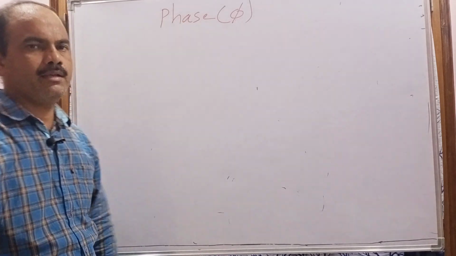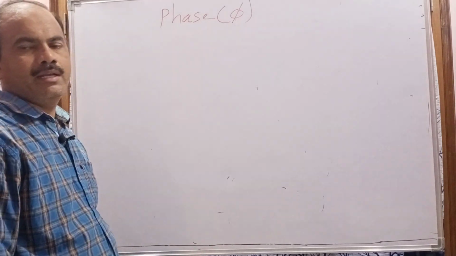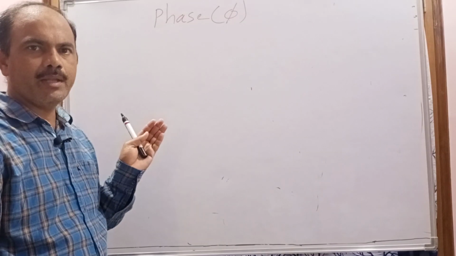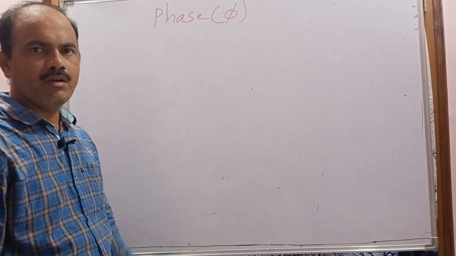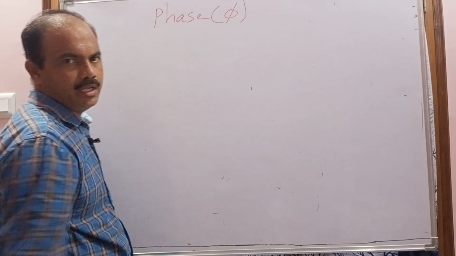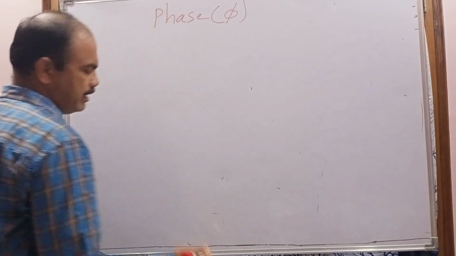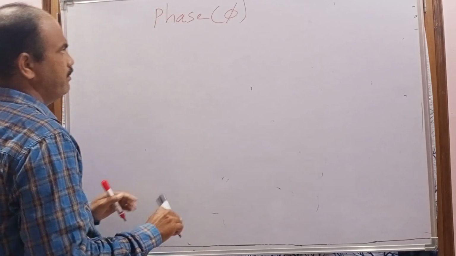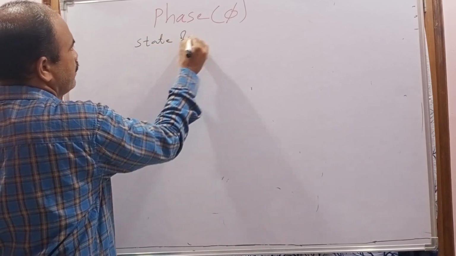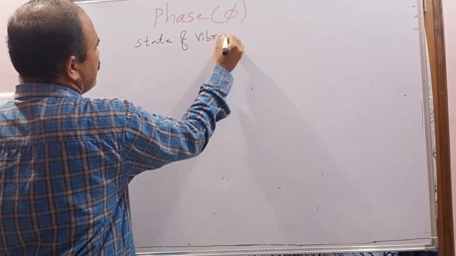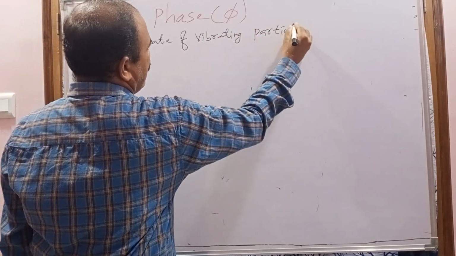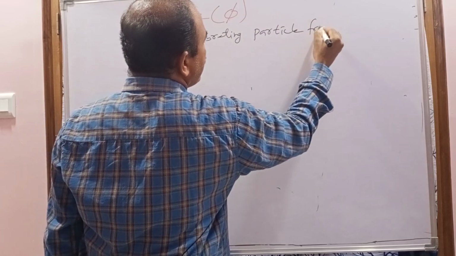Phase gives the state of the vibrating particle with respect to the mean position. So what does the phase give? The state of the vibrating particle from the mean position.